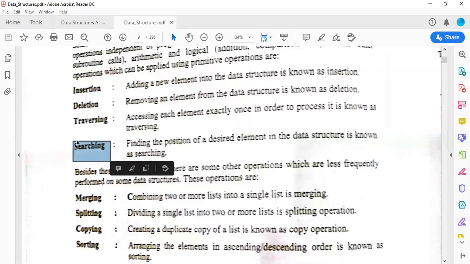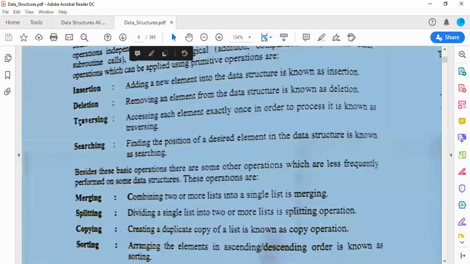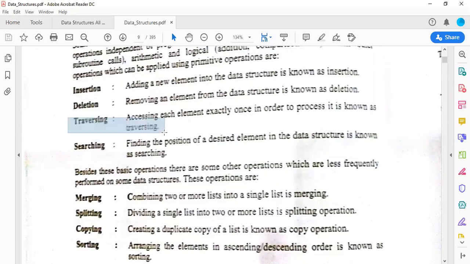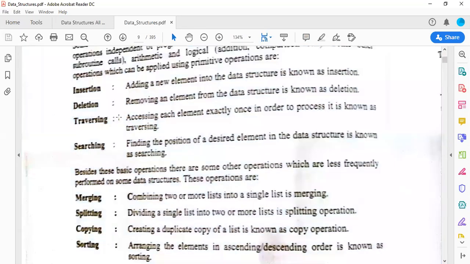Now what is the difference between traversing and searching? In traversing, we have to access or visit each and every element at least once, but in searching, we can directly find the desired element at a particular position. Then we have merging.